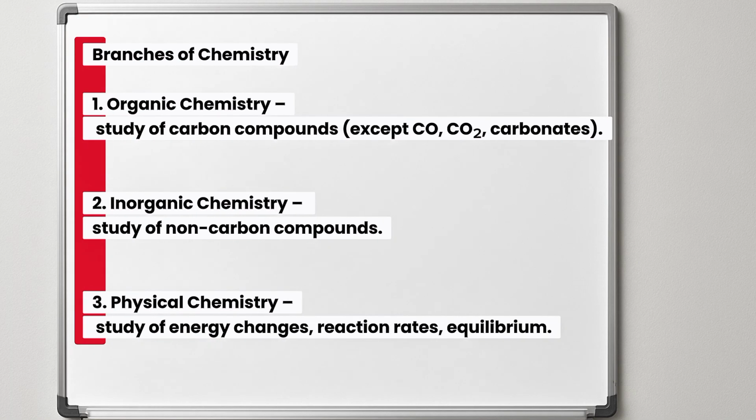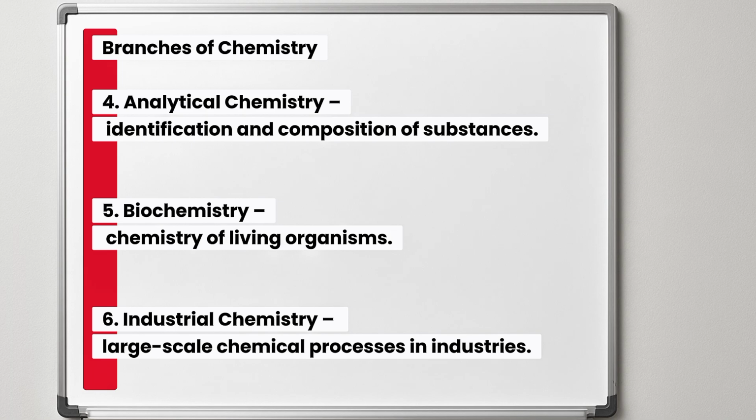There are 6 major branches. We have organic chemistry, we have inorganic chemistry, we have physical chemistry, we have analytical chemistry, we have biochemistry, we have industrial chemistry.